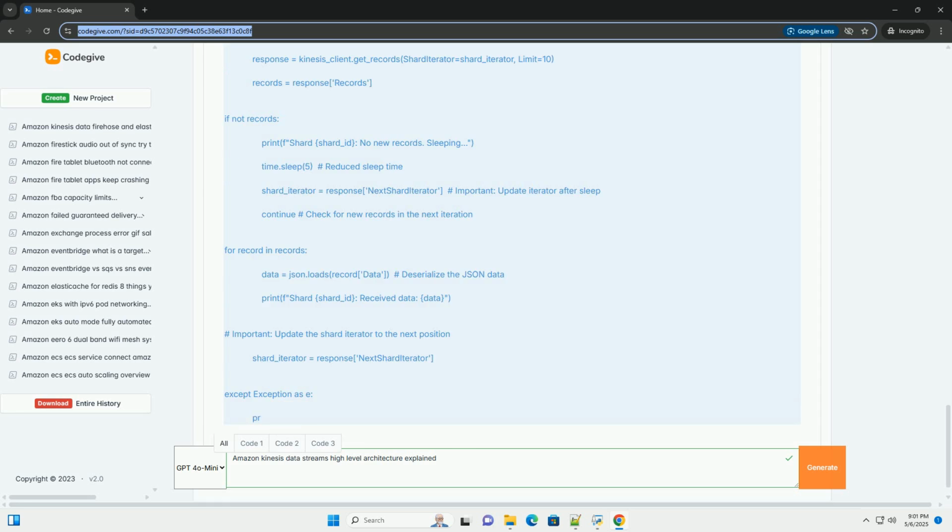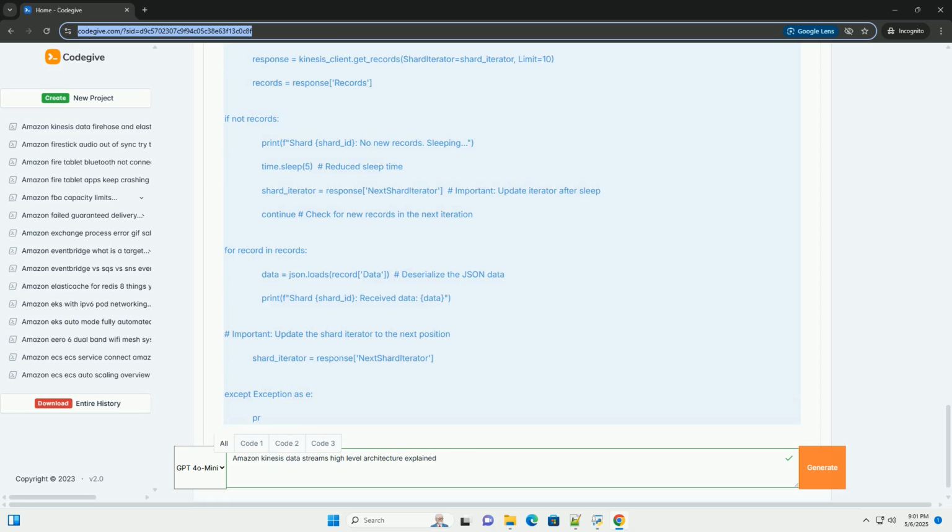8. Alternative consumer options: Kinesis Data Firehose, Lambda, and Data Analytics. Kinesis Data Firehose is a fully managed service that automatically delivers data from Kinesis data streams to destinations such as S3, Redshift, Elasticsearch, and Splunk. Suitable for use cases where you need to archive data, load data into a data warehouse, or analyze data using other services. Supports data transformation using Lambda functions before delivery.